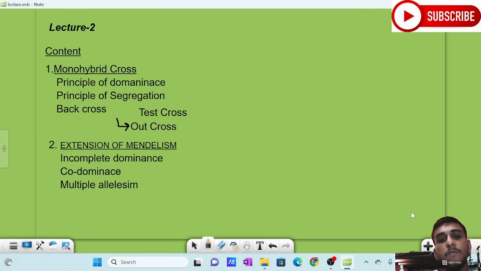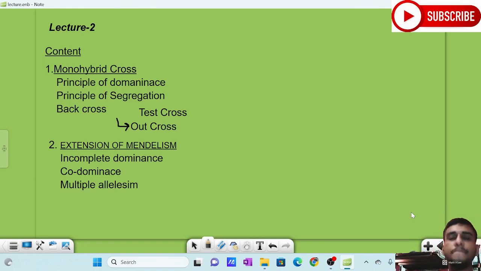The next point to be remembered is that for Mendel, each character has a contrasting pair, which means each character has two alternative forms.